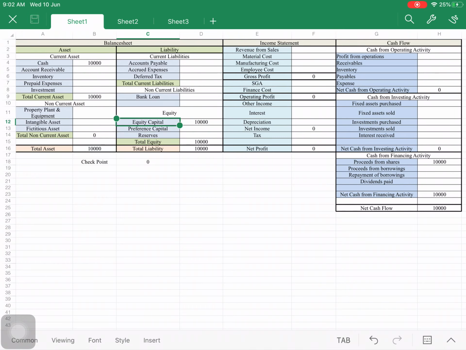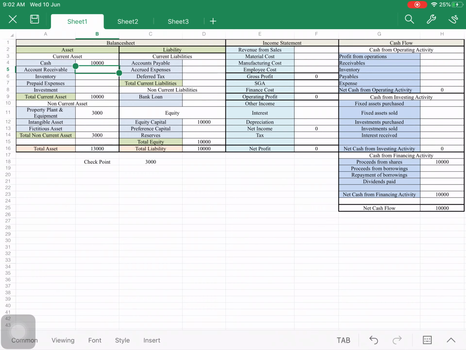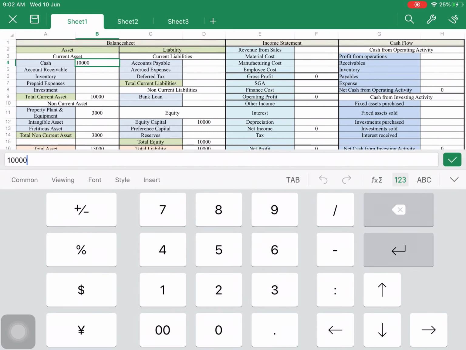The company is buying a plant or machines. Suppose it is a manufacturing company, and for making a product it requires machines, so it's buying machines of amount 3,000, let's say. So it costs them 3,000, and for this 3,000 they have to pay the money, so they are paying the money from here, that is minus 3,000.